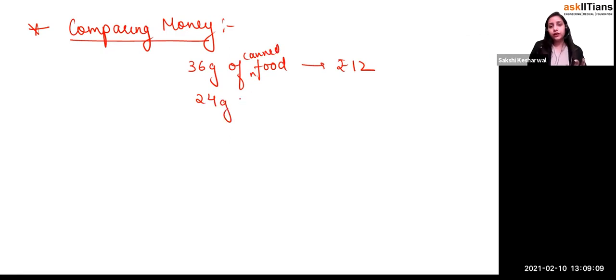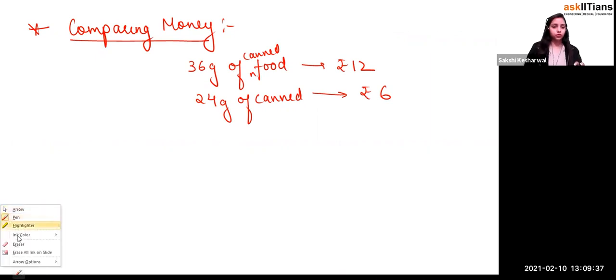And for 24 grams of the same canned food, rupees 6, right? No, don't try this. This example is not suiting.